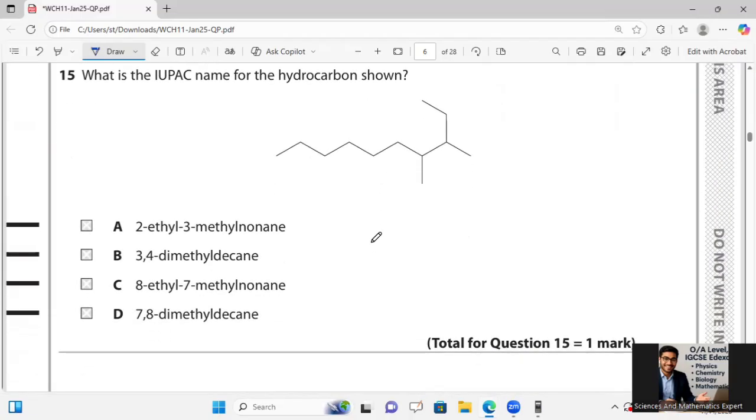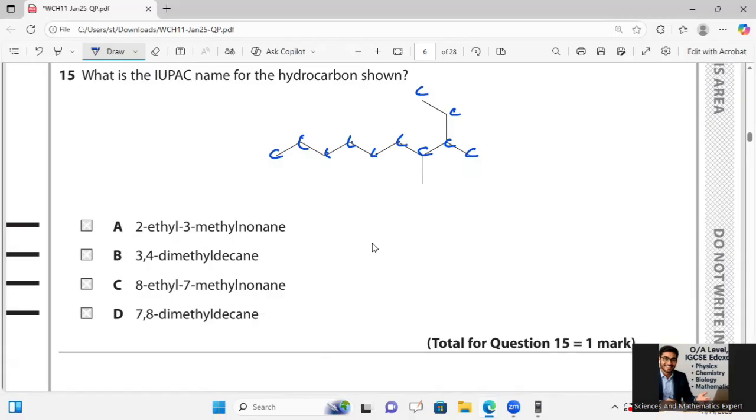Here he is saying the IUPAC name for the hydrocarbon molecule over there. All right. So if we just observe, the first longest continuous carbon chain has 10 carbon atoms. So it is 1, 2, 3, 4, 5, 6, 7, 8, and 9. But if I take from here to here, the longest chain is this one: 1, 2, 3, 4, 5, 6, 7, 8, 9, and 10 over there.